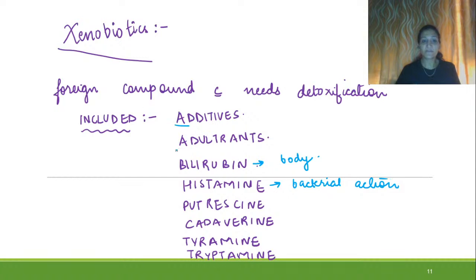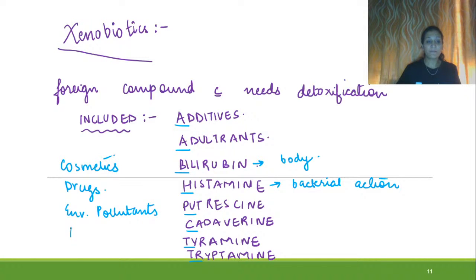So additives, adulterants, bilirubin, histamine, putrescine, cadaverine, tyramine, and tryptamine are some of the xenobiotics. Some other xenobiotics include cosmetics, drugs, then environmental pollutants and pesticides. And there are some more also, etc.